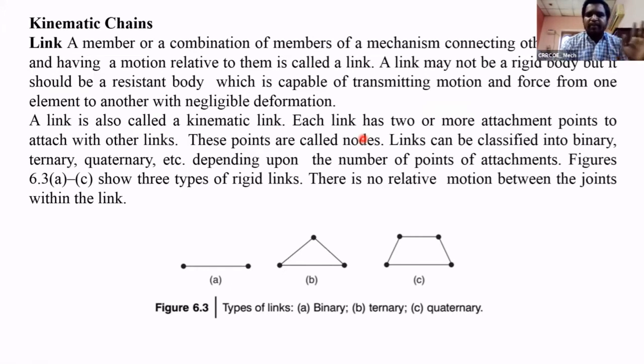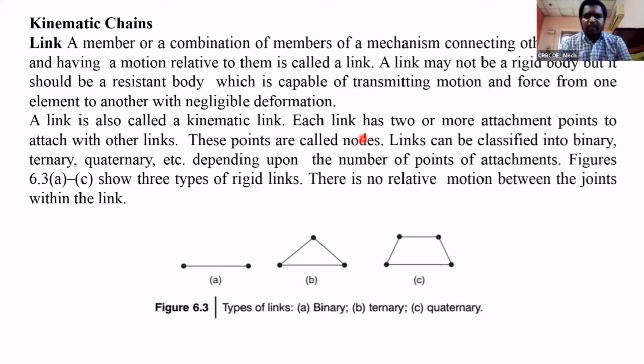What is the difference between them? A rigid body means a body which transmits the motion without deformation. Practically it is impossible. There are no rigid bodies, so we are using resistant bodies. A resistant body means a body which transmits the motion with a little negligible deformation. So a link is a rigid body or resistant body which is utilized to transmit the motion or force from one element to another element. It is called a link. A link is a member.